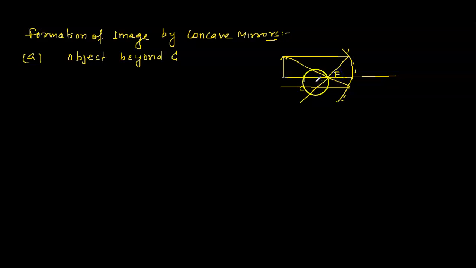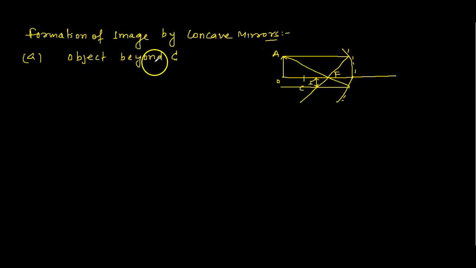This is the focus F. Let's consider this image is I, and the object is OA.